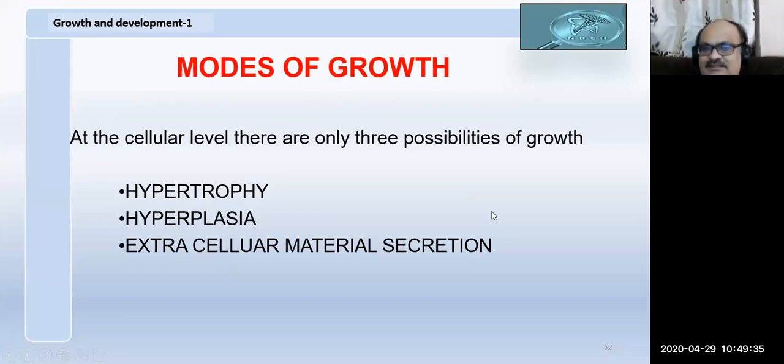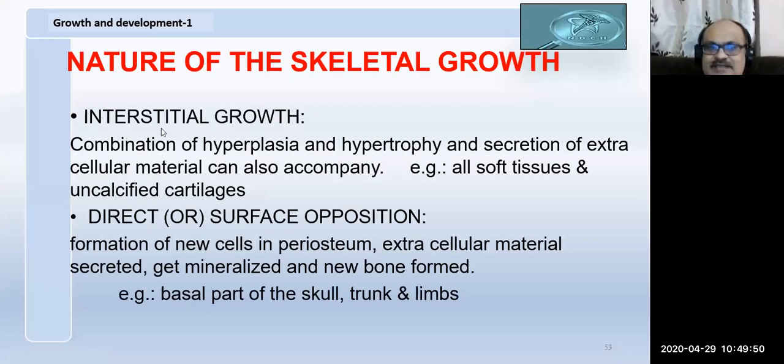increases. So now we have at the cellular level three possibilities of growth: hypertrophy, hyperplasia. Hypertrophy is increase in the size of the cell. Hyperplasia is increase in the number of cells. Likewise, we have three types of tissues: the soft tissue, connective tissue, and bone. Interstitial growth is within the tissue.